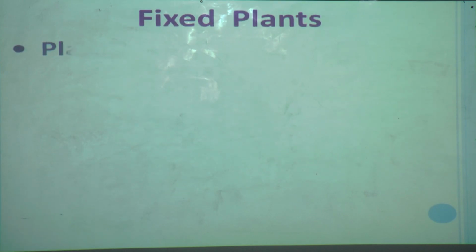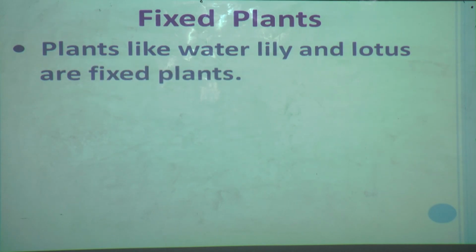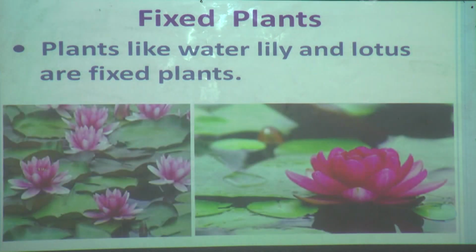Now we will move to the next plant. The next aquatic plants are fixed plants. Plants like water lily and lotus are fixed plants. I will show you pictures. Nice lotus you can see now. Nice water lily you can see on the board. See, plants like water lily and lotus are fixed plants.